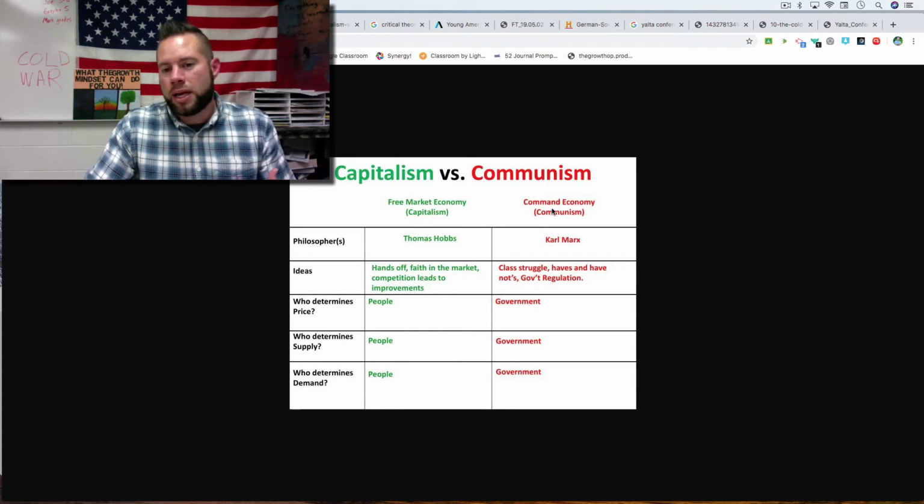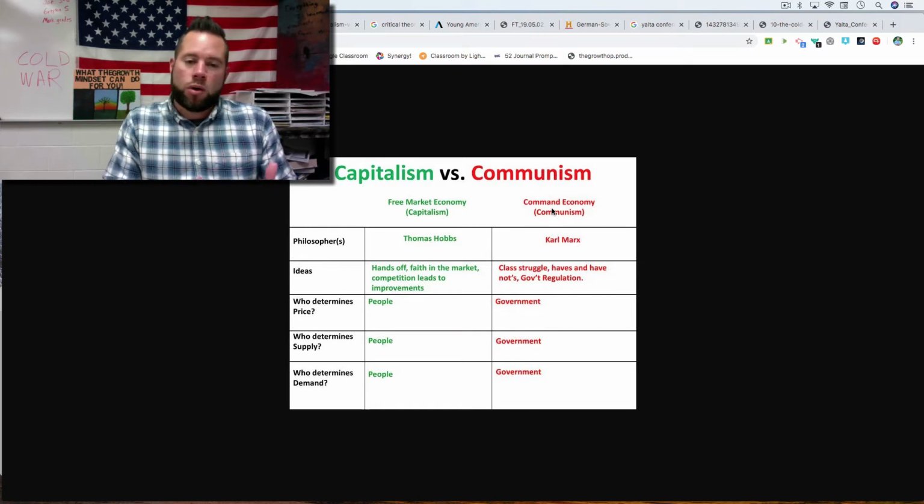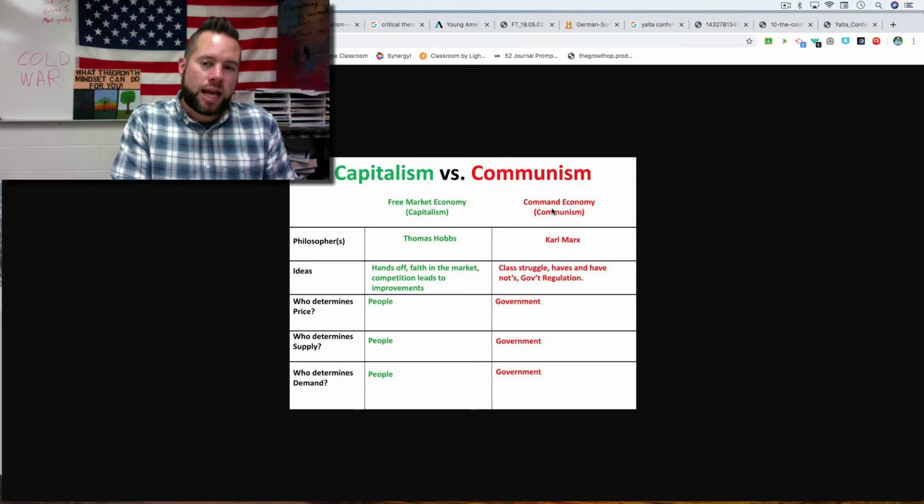In communism, they have what's called a command economy because the government commands them what to do. Now, their goal here is that supposedly, in theory, this will make it so that everyone's equal because you won't have different outcomes like in capitalism where we have rich and poor people.